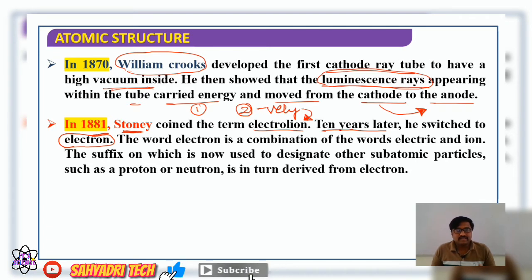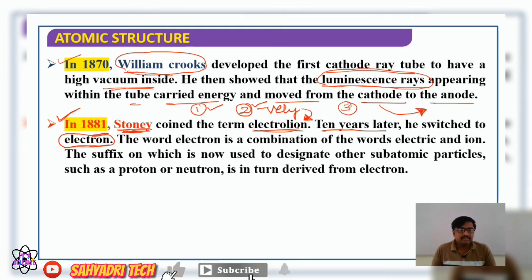So the actual study starts in 1830. In 1850, Michael Faraday started discussing discharge tube experimentation. In 1870, William Crookes conducted a discharge tube experiment and noticed luminescent rays appearing within the tube. They carry energy, they are negatively charged particles, and they move from cathode to anode. Further, in 1881, Stoney coined the term for those negatively charged particles, and ten years later, in 1891, he named them electron.